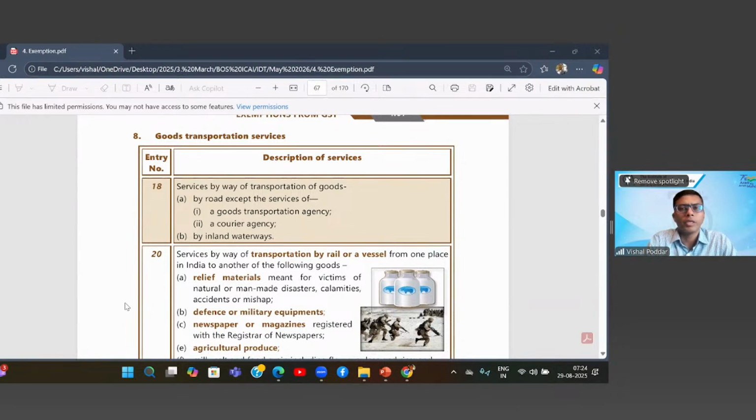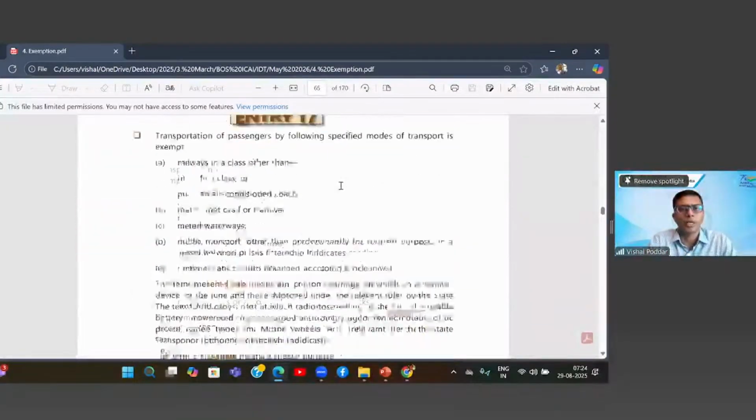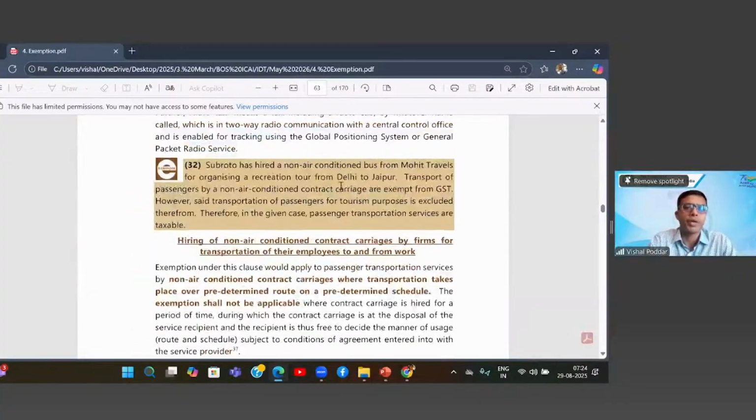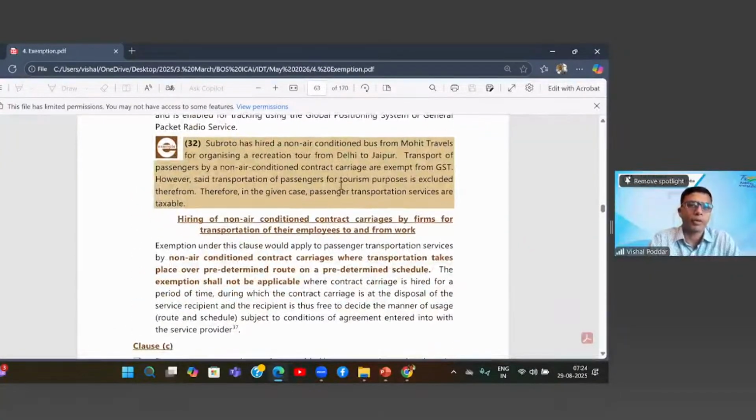Okay, see, what is employer hiring for employee carriage? Employer has many times to provide the pickup and drop facility for its employees. So what it does is it hires different cab services.